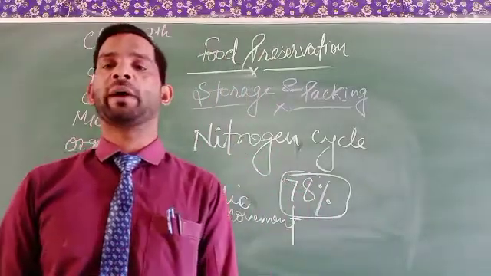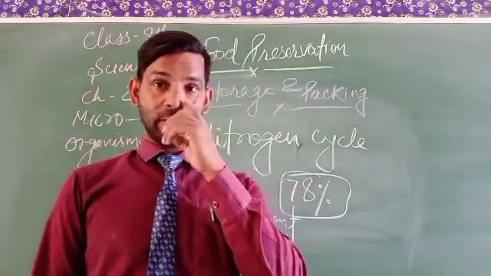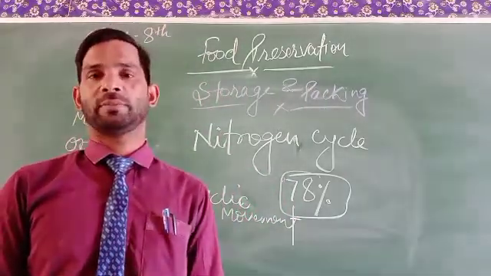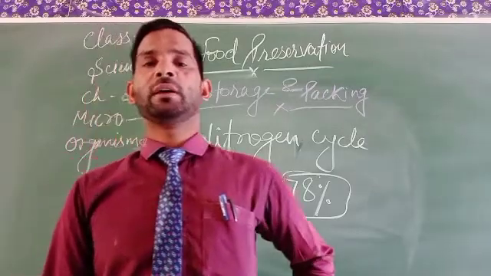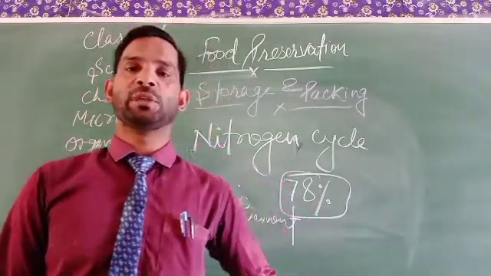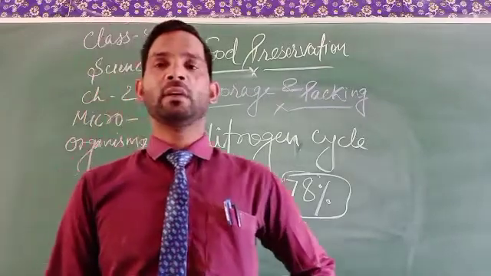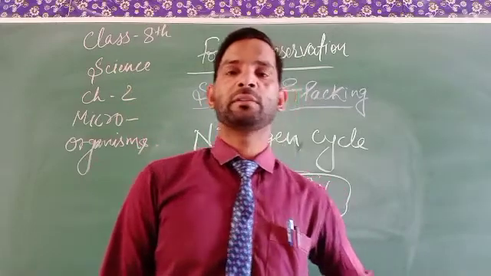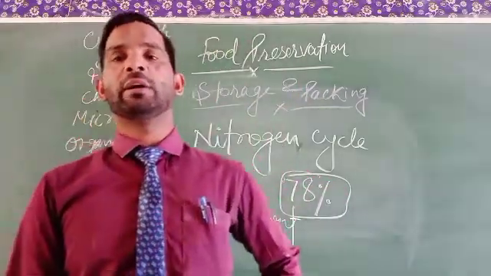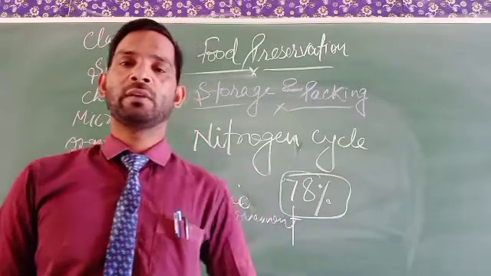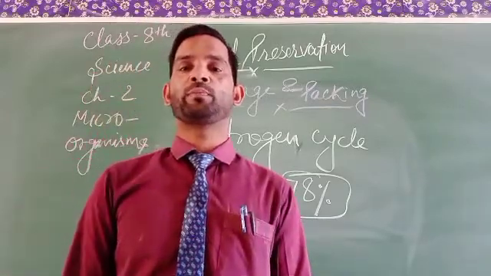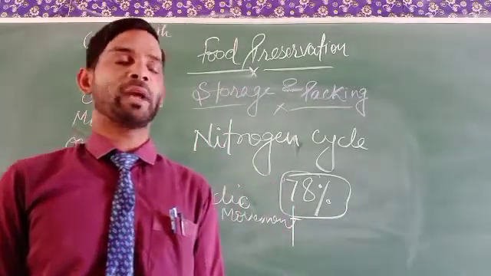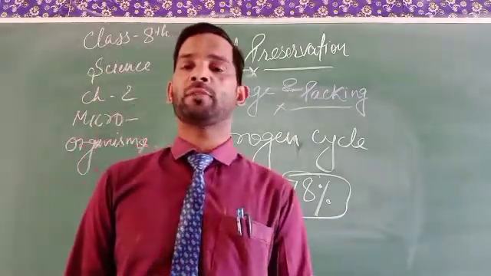Since nitrogen is present in our surroundings to a very large extent, it must be used by the plants by trapping it through different sources. As we know, the nitrogen in the air is trapped by bacteria present in the soil, in the root nodules of leguminous plants, which convert the atmospheric nitrogen into nitrates. The nitrates are used for the development and growth of the plant, so nitrogen is used by plants in the form of nitrate.